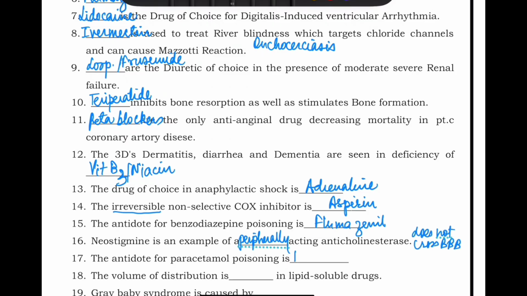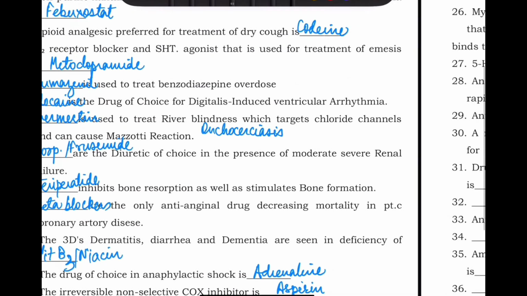The antidote for paracetamol poisoning is N-acetylcysteine. Full form is N-acetylcysteine. The volume of distribution is high in lipid-soluble drugs, because they distribute to all the organs. Gray baby syndrome is caused by chloramphenicol. Okay, so gray baby syndrome is caused by chloramphenicol.